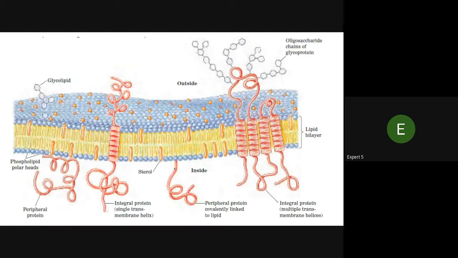Next, this is the structural form, which I told about in the first slide of the membrane. You can see here the glycolipid structure. Integral protein, single transmembrane helix, is linked with the outer area and inner area both. Steroid, peripheral proteins covalently linked to lipid. Integral proteins with multiple transmembrane helices, peripheral protein, phospholipid polar heads, glycolipids, and outside oligosaccharide chains of glycoprotein.